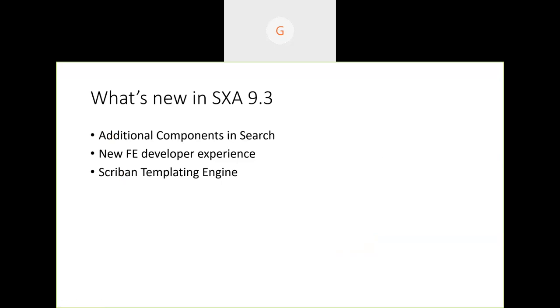Next one is what everybody is waiting for, right? You're already working with it and have already seen these things before. What is the difference in SXA 9.3? As I was saying before, there is nothing radically changed in how you work day to day from a site code developer's perspective, but some flows and some new things came into place.